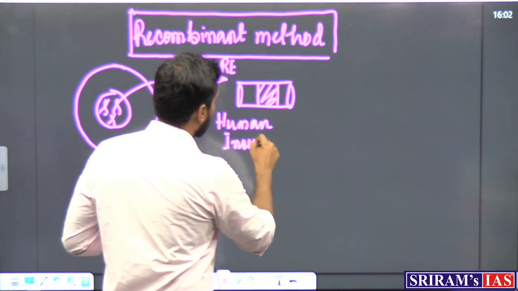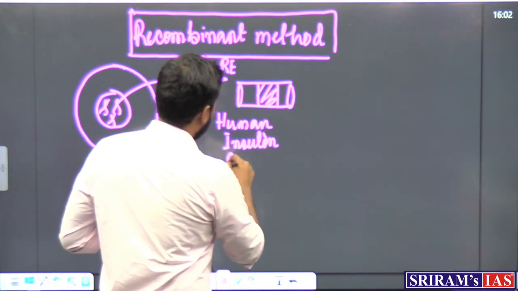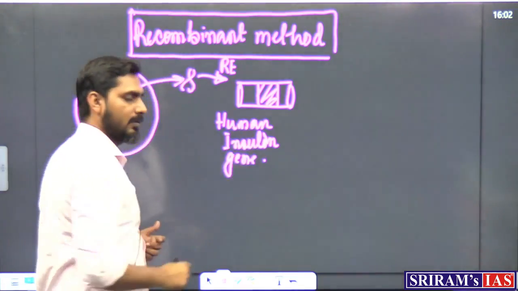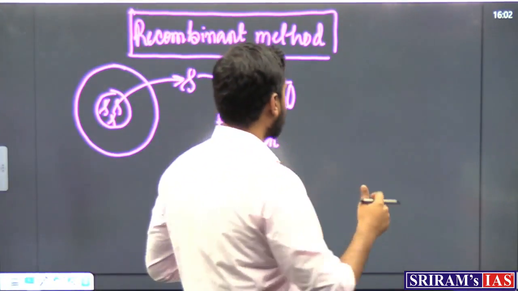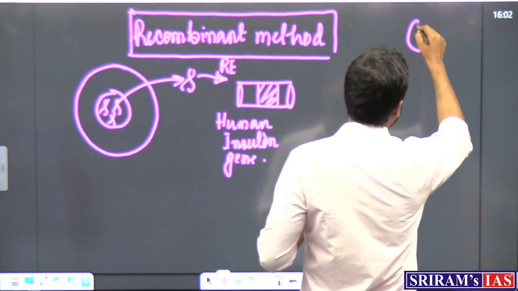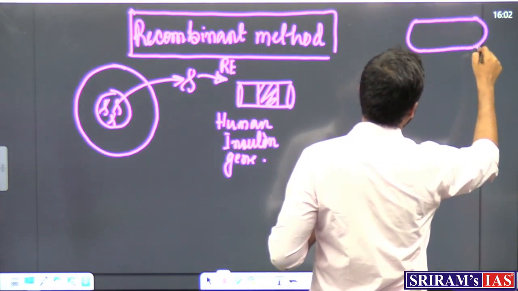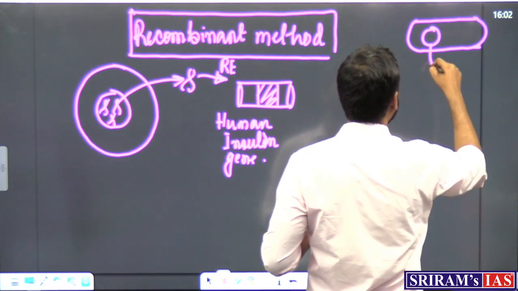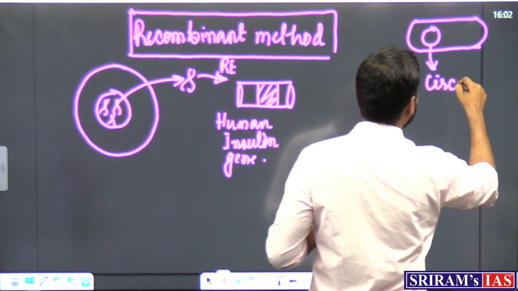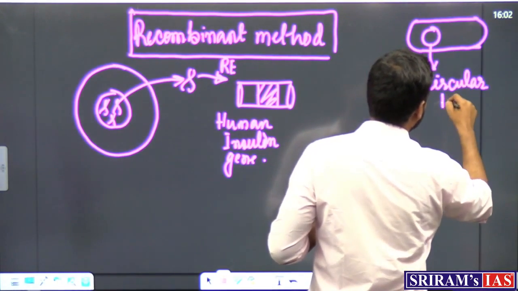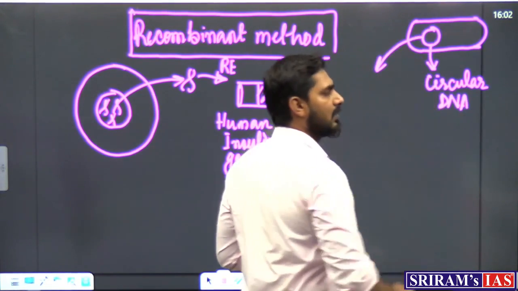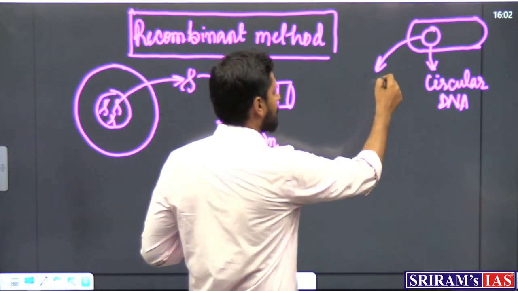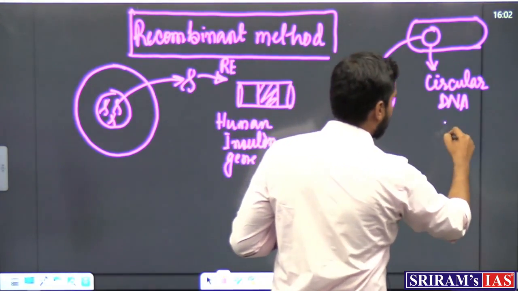And we want to manufacture insulin in the lab. So what do we do? We take a bacteria. Inside a bacteria you will find a circular DNA, a unique type of DNA which is found mostly in bacteria. We will remove this circular DNA. This is also known as your plasmid.